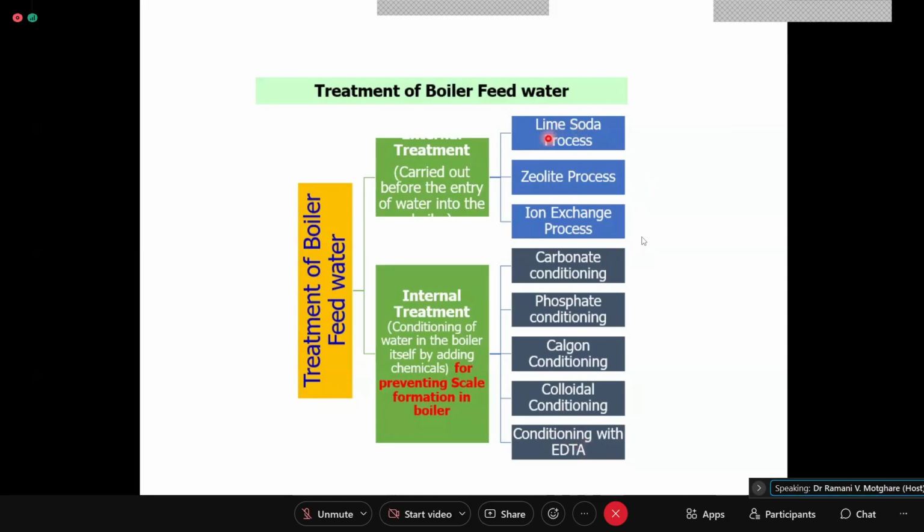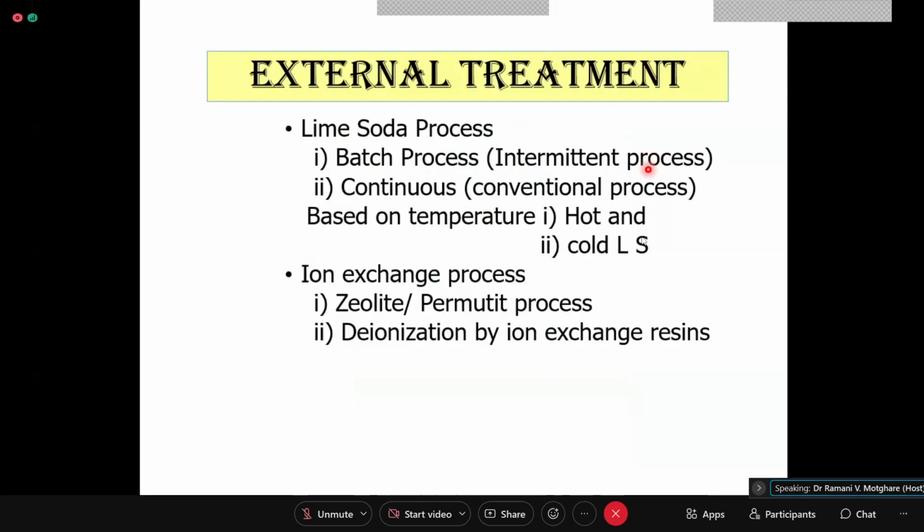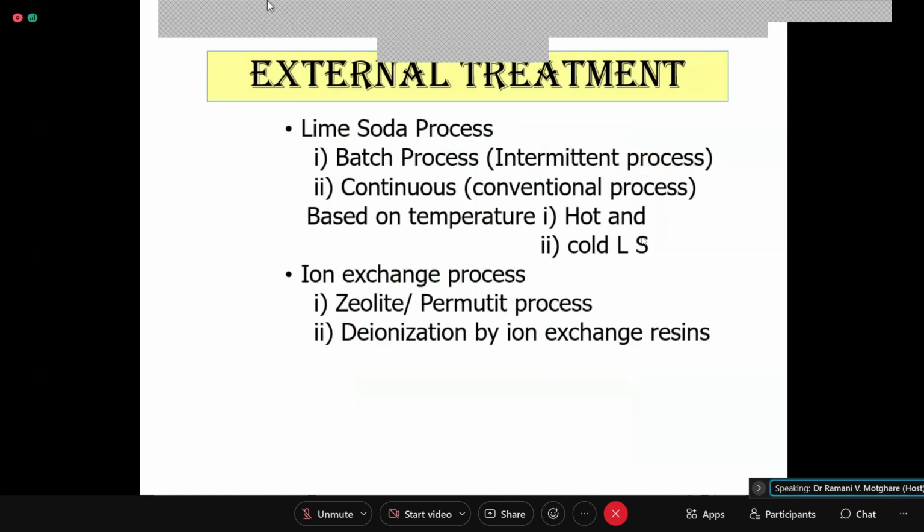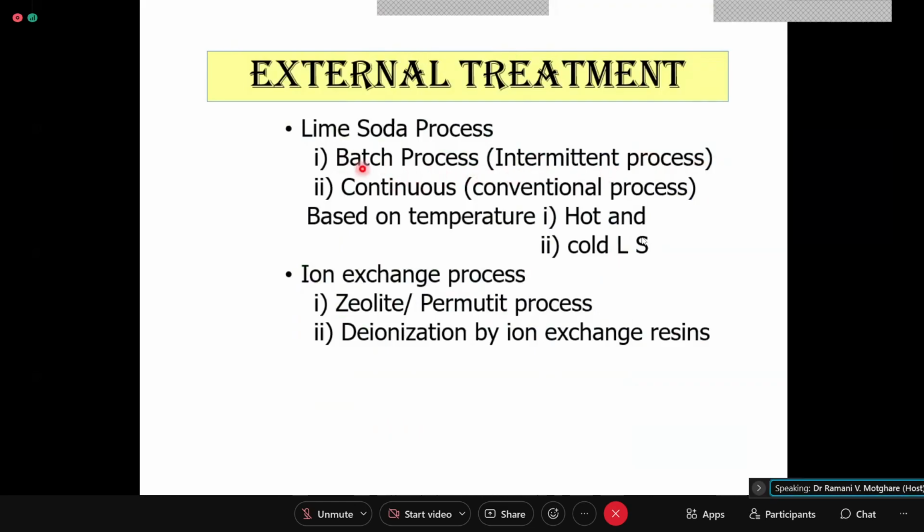The first external treatment is very important: the lime soda process. There can be a batch lime soda process, which is intermittent. Batch means some 10,000, 20,000 liters of water, depending on the capacity of the tank. You add lime and soda, mix it nicely, and give some time for its removal.